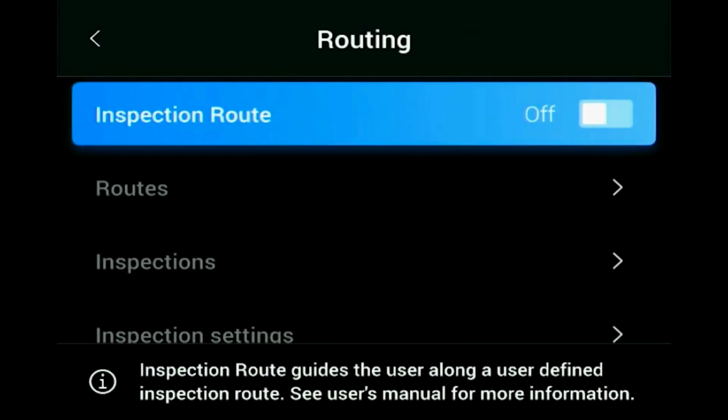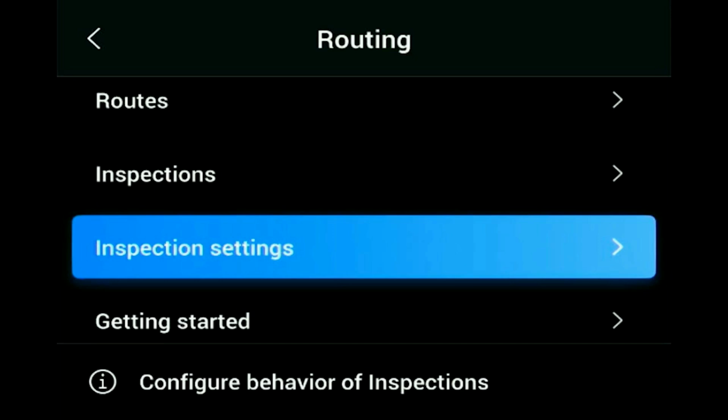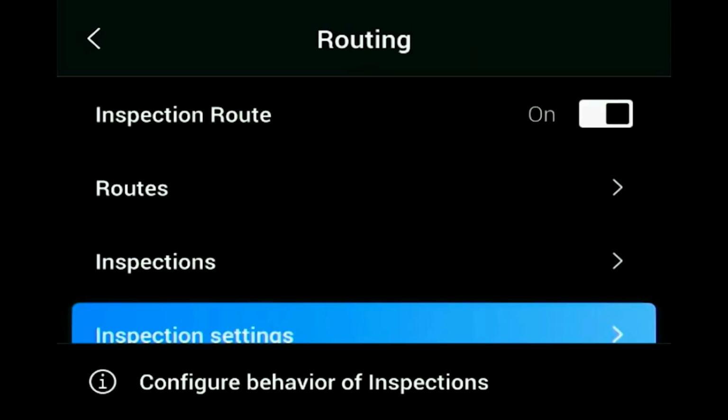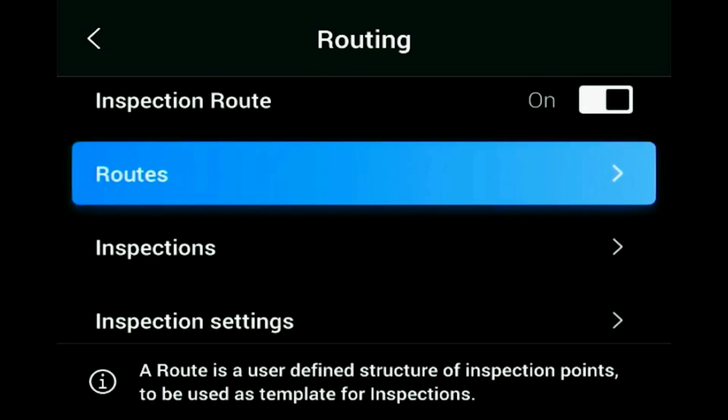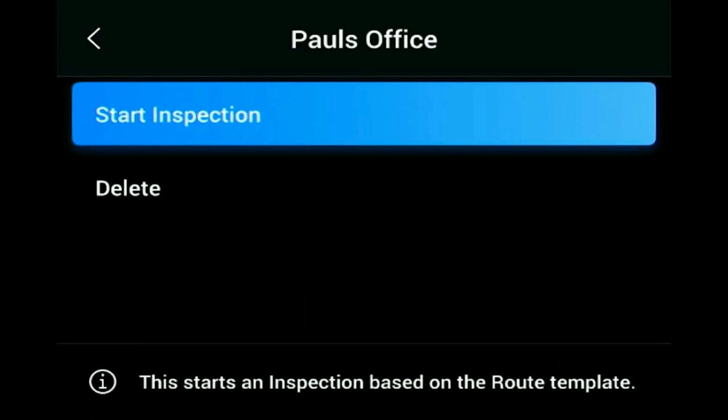Start routing and then enable the inspection route itself. At this point, I can go and adjust the inspection settings and change them from what they were established using Thermal Studio Pro. I turn them on and go and change whichever ones I want. At this point, I am going to leave the settings as they are and then go and select the route. In this case, I'm going to select Paul's office and start the inspection.